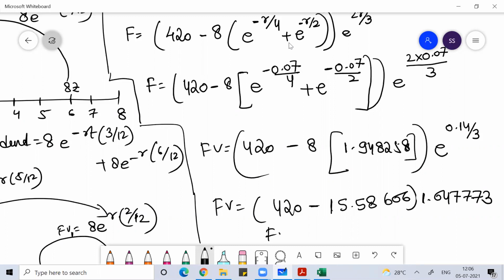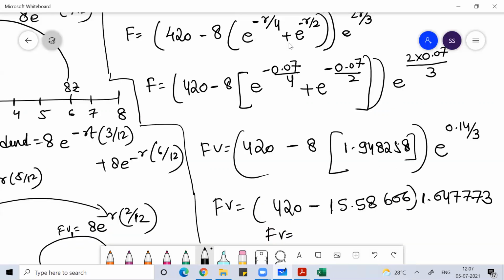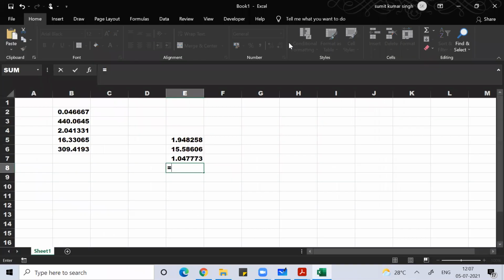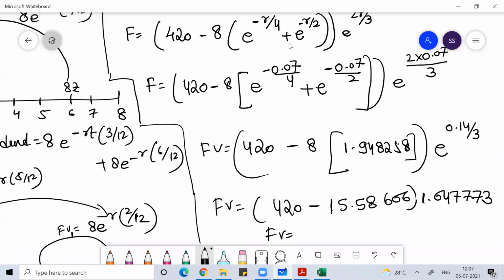So your future value would be 420 minus 15.82 into 1.04, that is 423.7339.